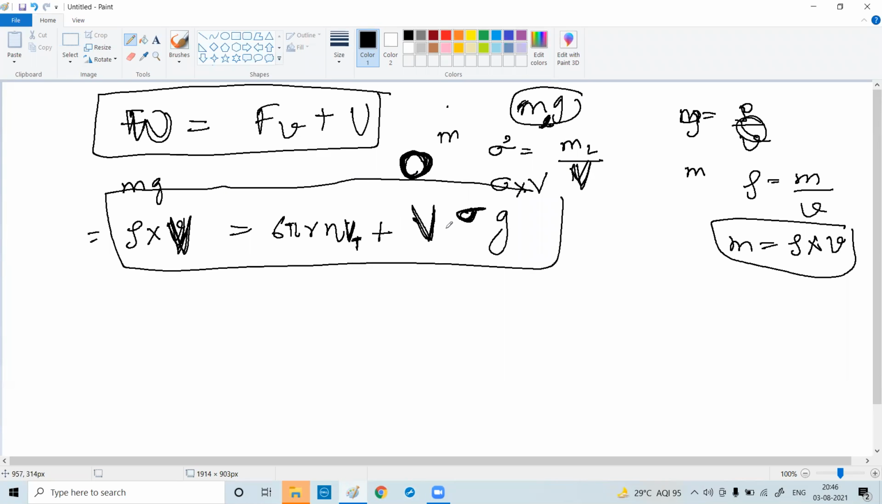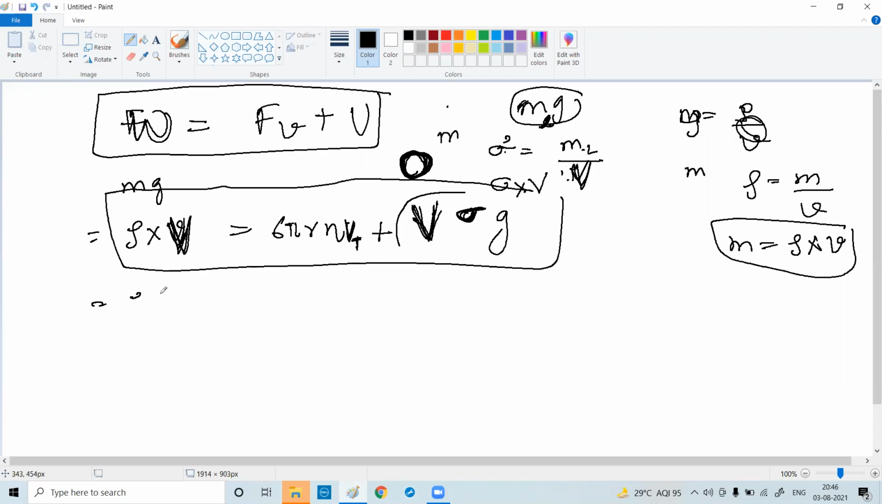Yes, sir. See, mlg: because of ml I am writing V and sigma. How? You know this formula, sigma equal to ml by V, so ml equal to sigma V. So I am substituting sigma V instead of ml. So I got V sigma g. Now tell me, what is V? V is nothing but the sphere.